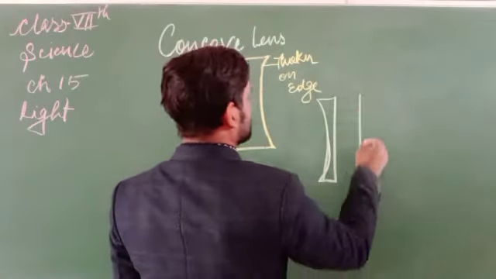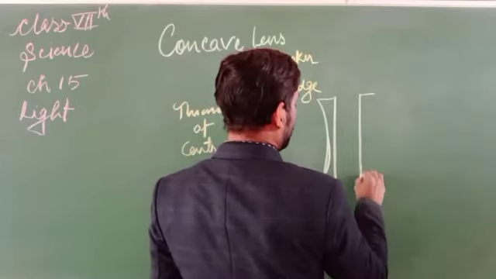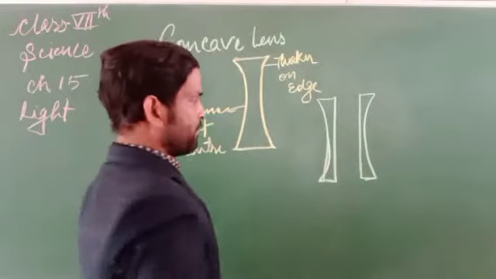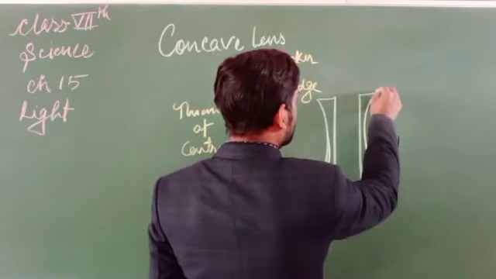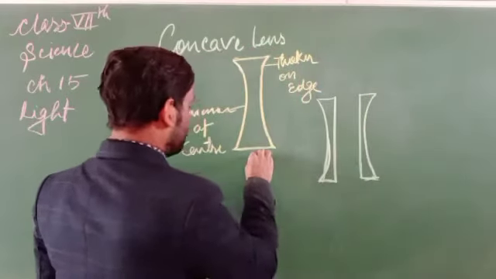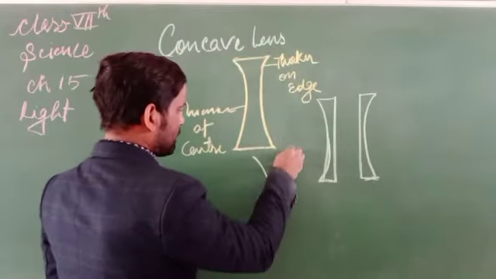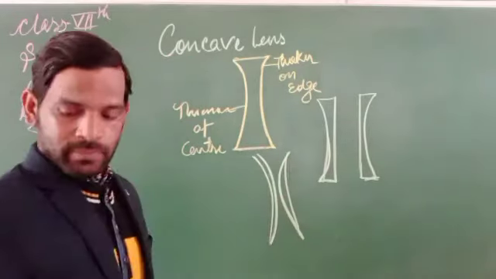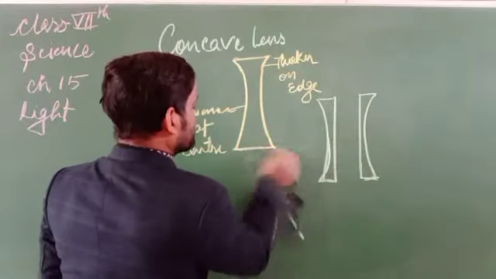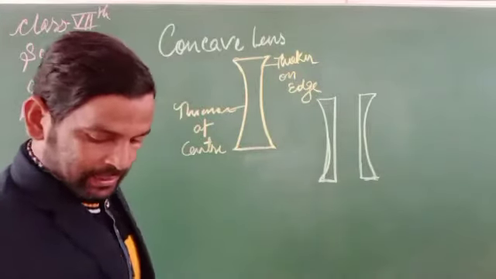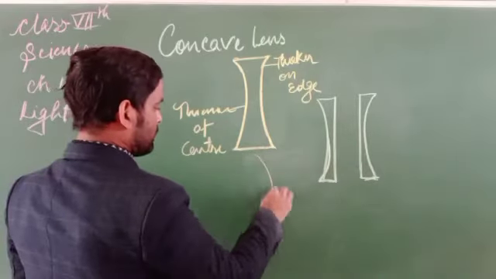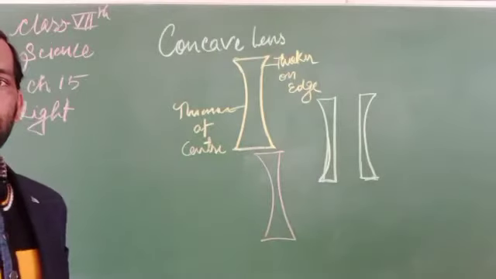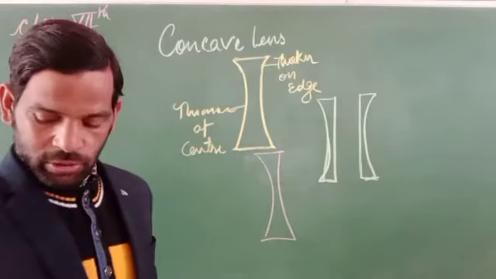If it is like this, that can also be a type of concave lens. A concave lens may be the combination of two curved lenses like this. If it is like this, this one is also a kind of concave lens.